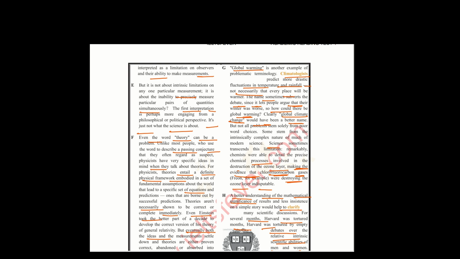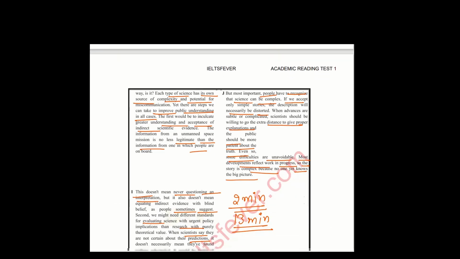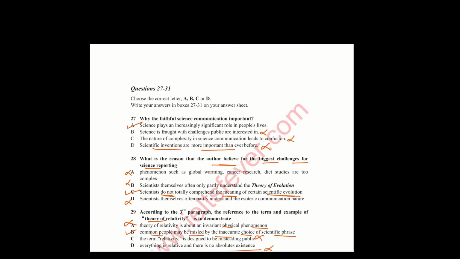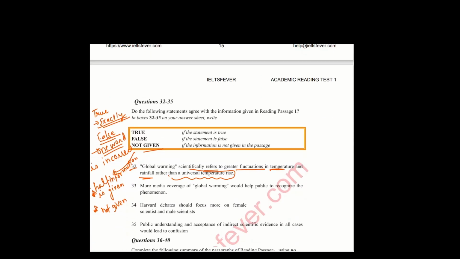So global warming is not just a temperature thing, and scientifically it refers to greater fluctuations in temperature and rainfall rather than a universal temperature rise.